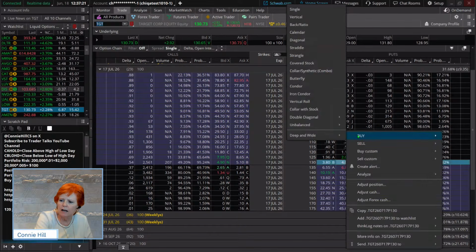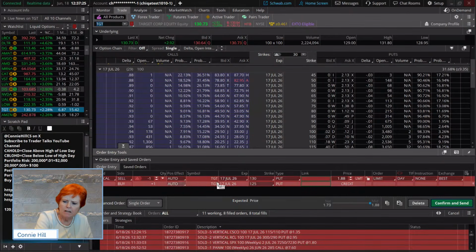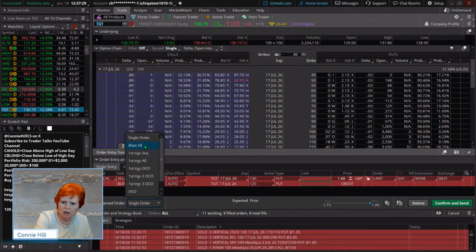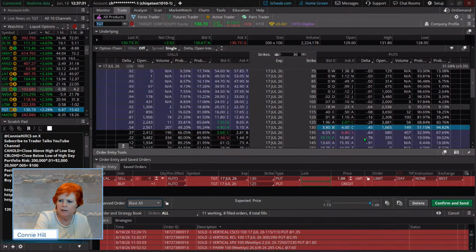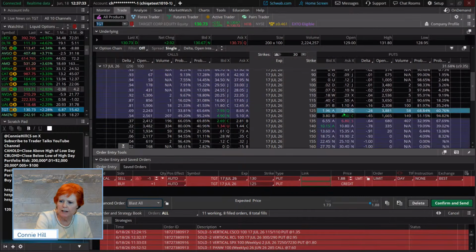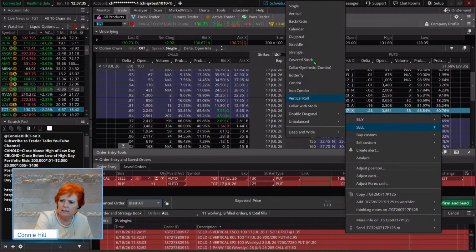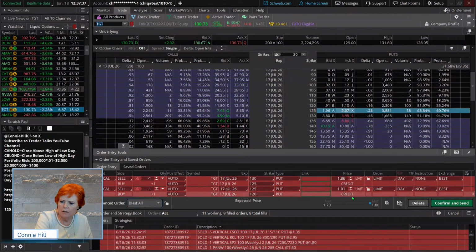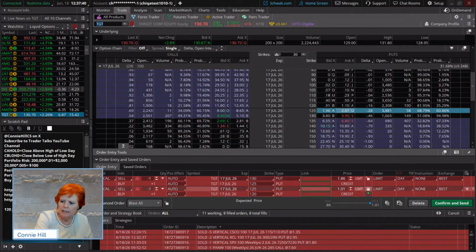If I say sell vertical on this first one, and then let's make this a blast all, then we'll queue up the other one right next to it. We'll go the 125 strike as the short leg, the 120 as the long leg. We've got 1.86 or 1.01, okay?